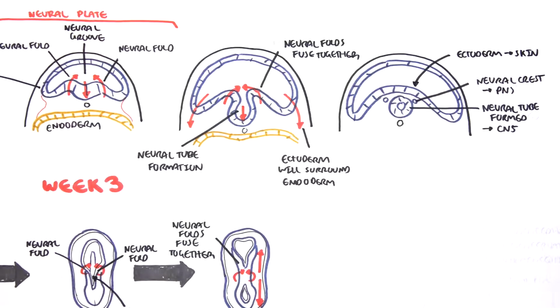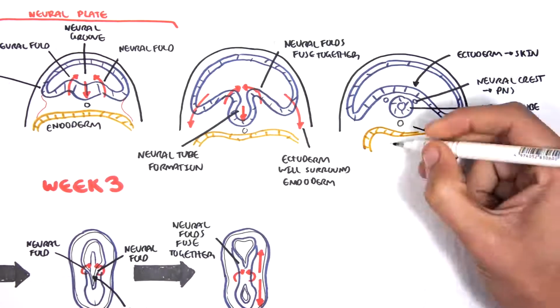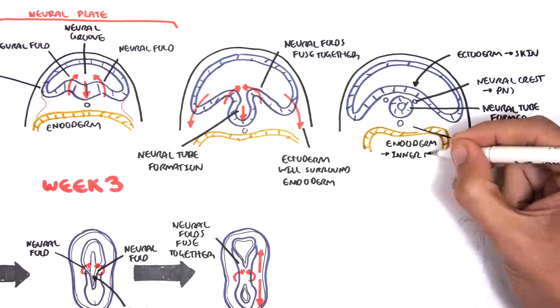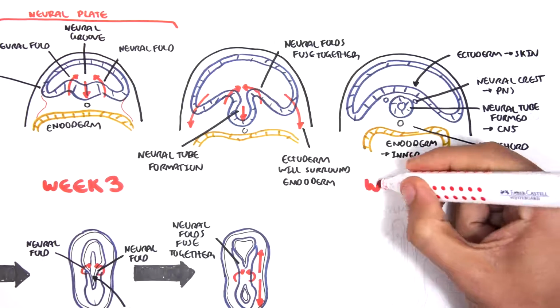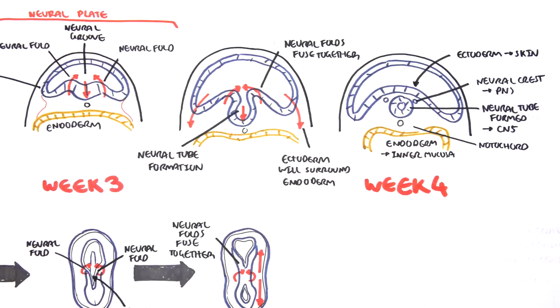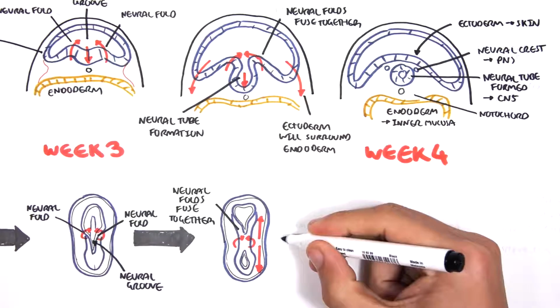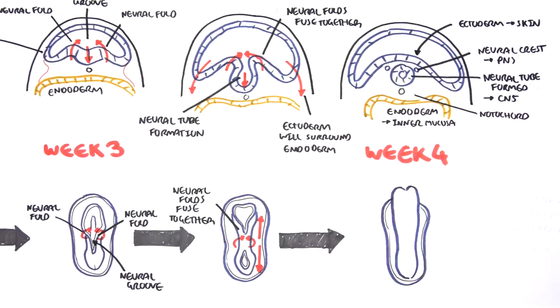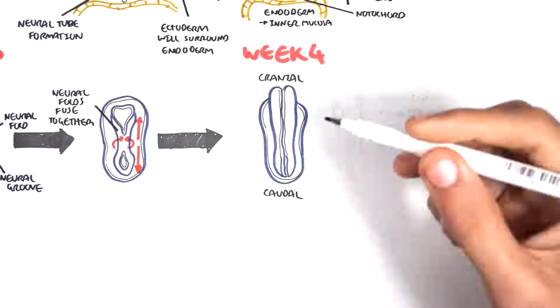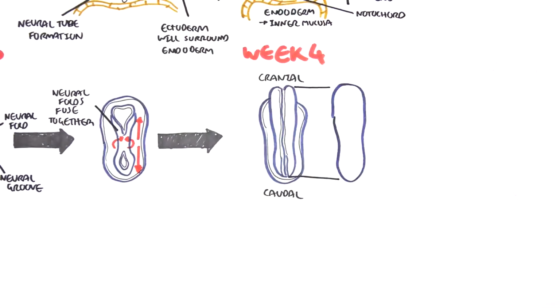Here is the notochord, which actually stimulates the whole neurulation process. Here is the endoderm, which will form the inner mucosal lining of the gut and airway. So let's look at the whole process from the top again, focusing on the neural plate, which we've seen. By week 4, you have something that looks like this. From the cranial to caudal end, all segments of the neural tube are essentially formed. The neural folds have fused.